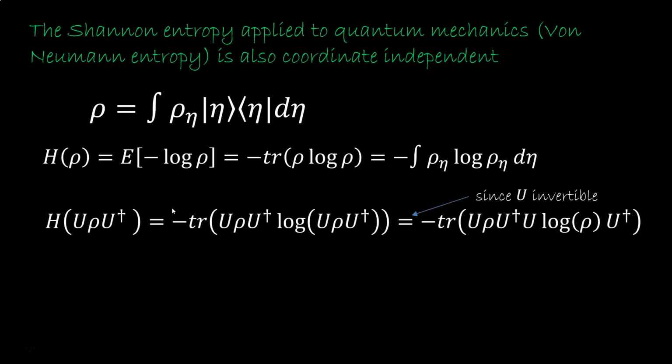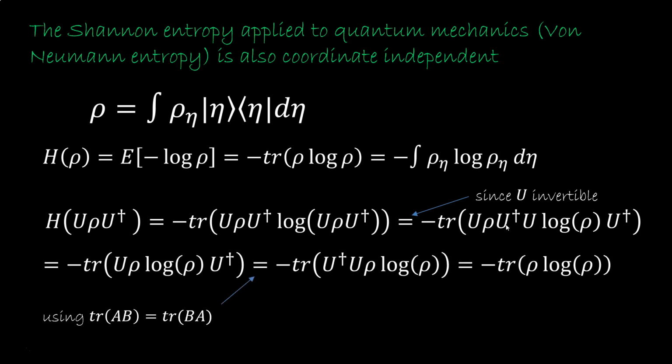Now suppose U is a unitary transformation, and a coordinate transformation is a unitary transformation. The transformed density matrix is U rho U dagger. So the von Neumann entropy is minus the trace of U rho U dagger log of U rho U dagger. Since U is invertible, U and U dagger go out of the log. U dagger U is 1, so we cancel it out. The trace is invariant under cyclic permutation, so U dagger can be brought to the beginning and cancels out. So the entropy of U rho U dagger is equal to the entropy of rho. The entropy is invariant under coordinate transformation.